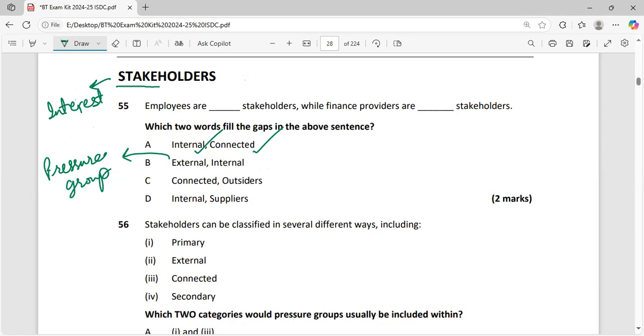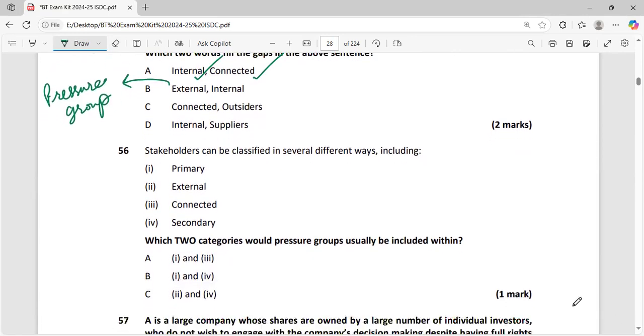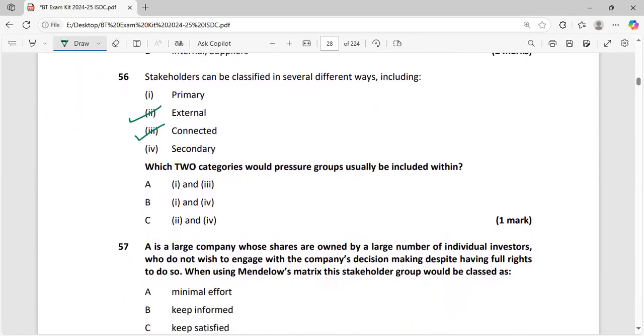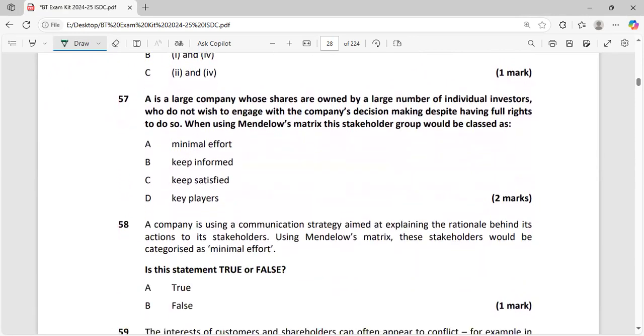Stakeholders can be classified into different types. One of the types is external stakeholders, who are outside the organization, and the second one is connected. Although they are also outside the organization, they are connected with the organization.